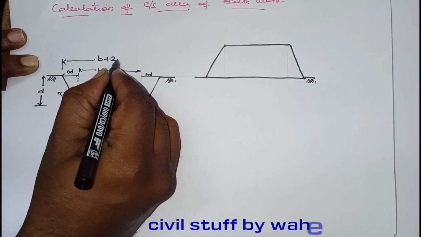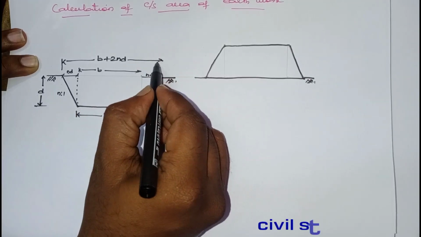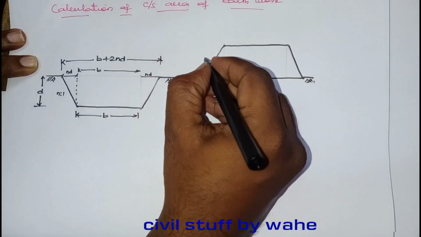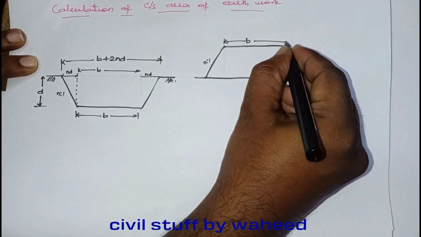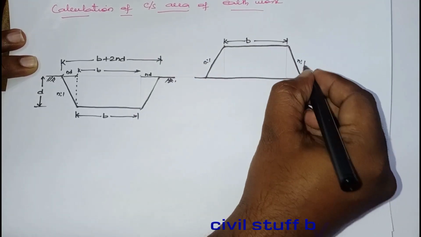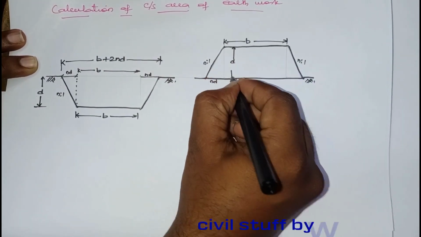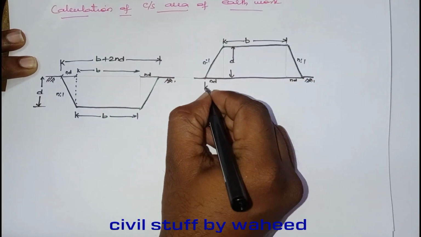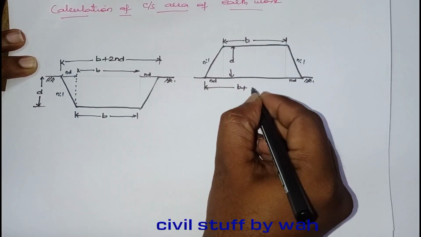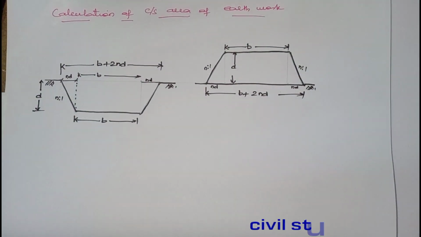B plus 2ND. Similarly here also, if I take this as n/1 slope with top width B, and this is an n/1 slope, then for example this is of depth D. Now what will be the total width? B plus ND plus ND, that is B plus 2ND. Okay, now how to calculate the formula?